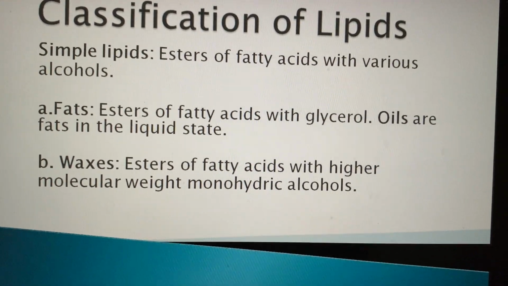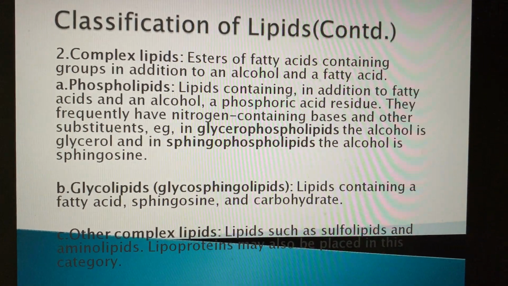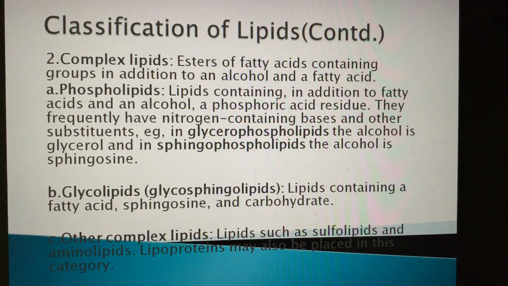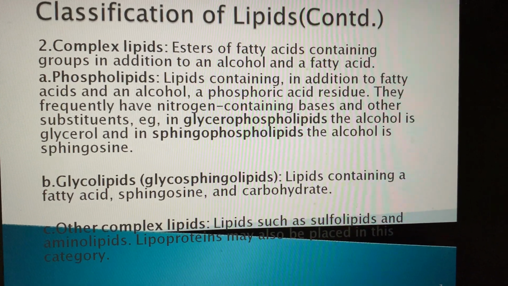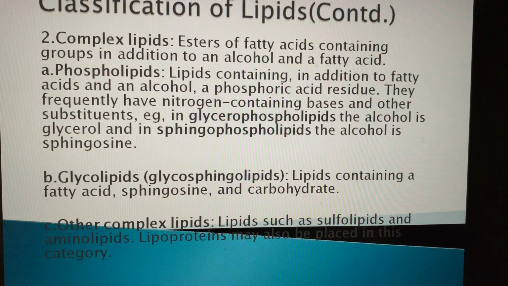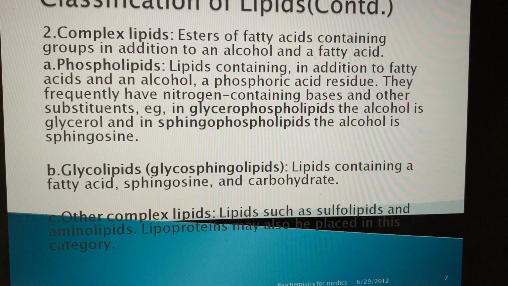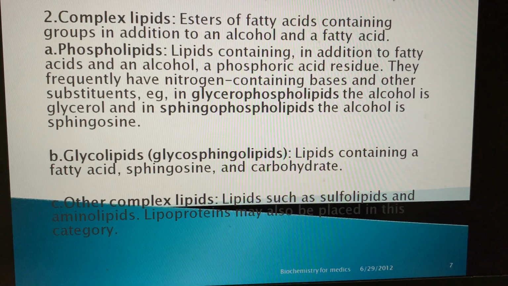We have already studied a few of the structures in earlier slides, and we will also discuss these in next lectures. Further, they are classified into complex lipids, esters of fatty acids containing groups in addition to an alcohol and fatty acid, like phospholipids, glycolipids, or other complex lipids.